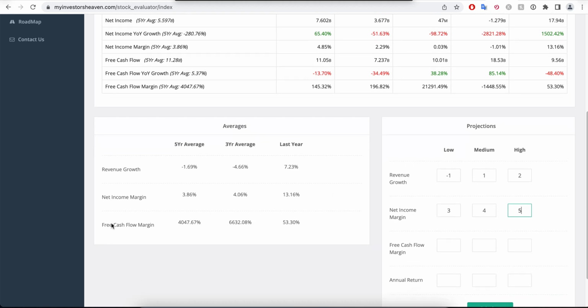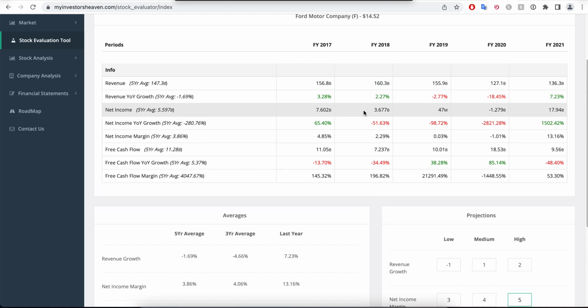And the free cash flow margin, this is where things get tricky here, because the company has been posting weird years every year. So for instance, this is a 7 billion free cash flow, 3.6 billion net income. This is 47 million only, and this is a loss. And this is where you see the importance of the free cash flow margin here.